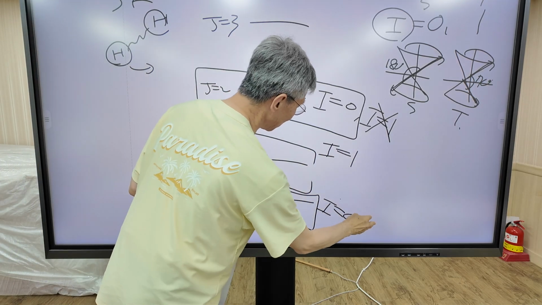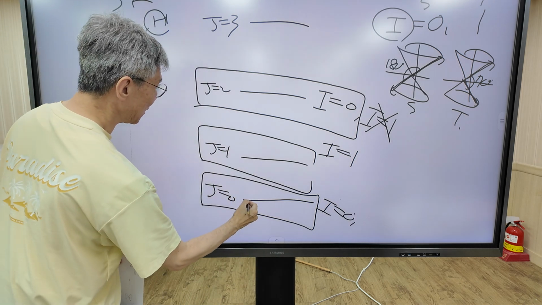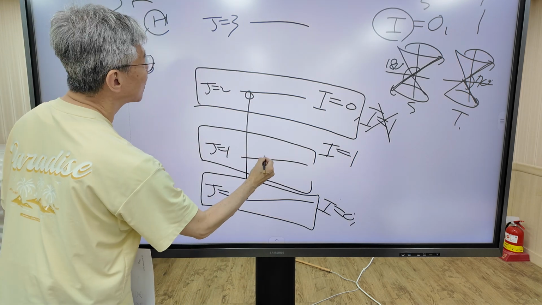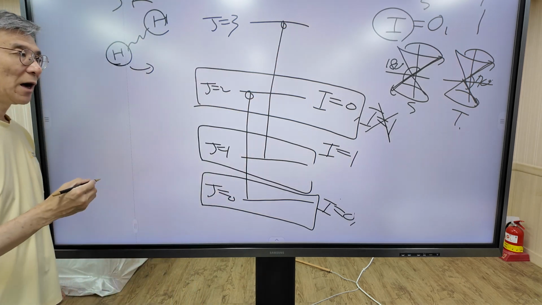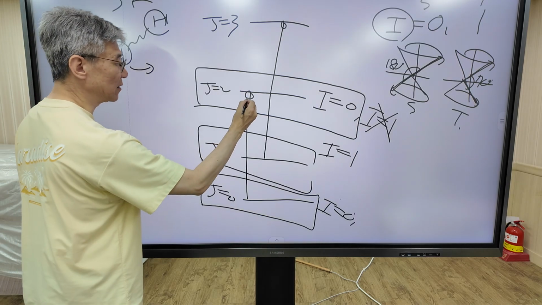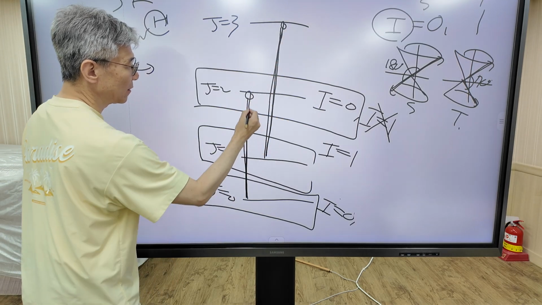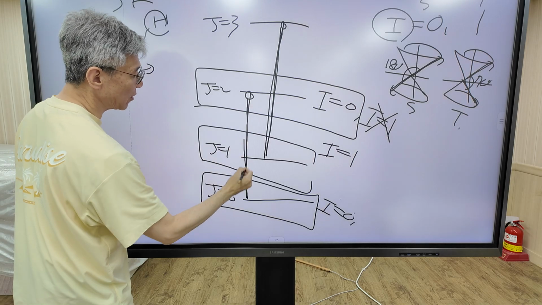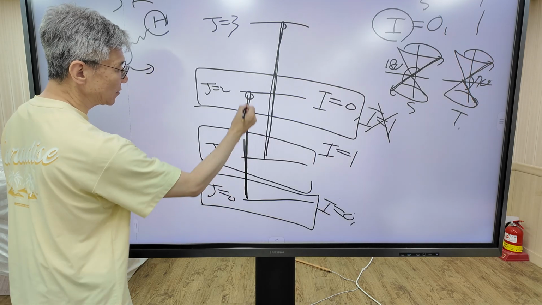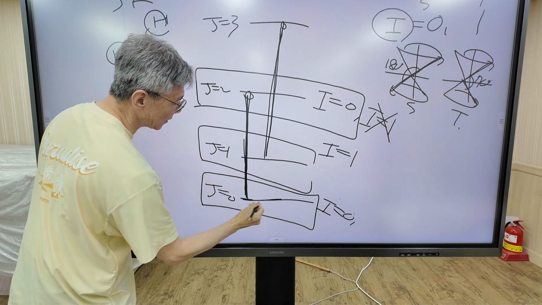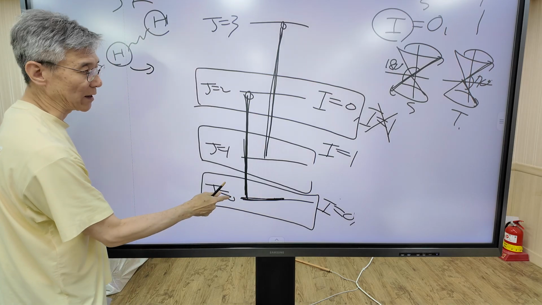Now consider the Raman transition. 0 to 2, 1 to 3. Now I compare the intensity of this transition with this transition. The transition probability of this transition depends on how many molecules are in the J equals 0 state.